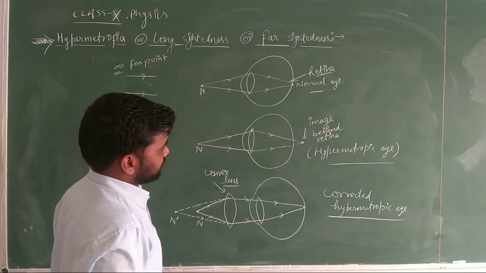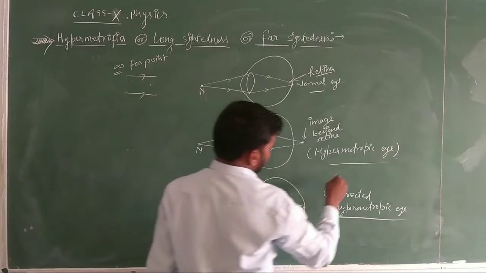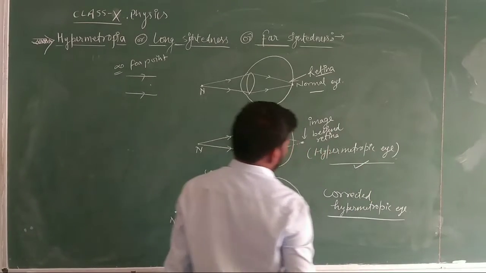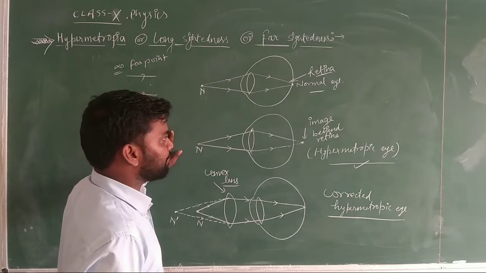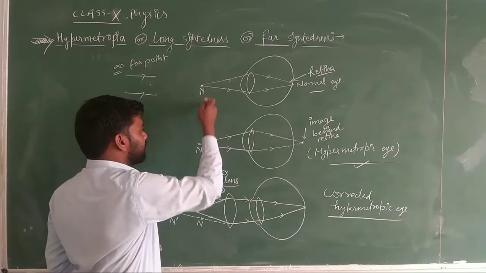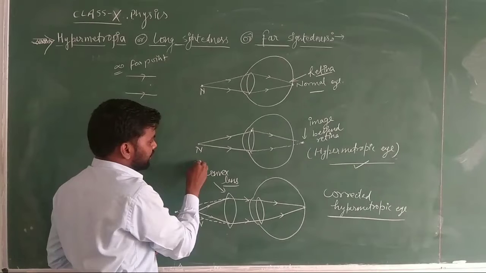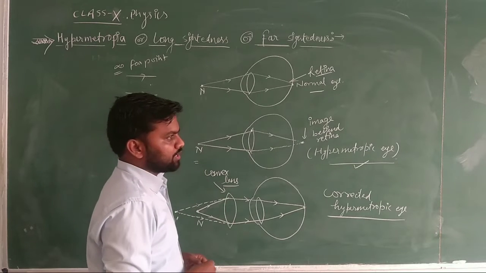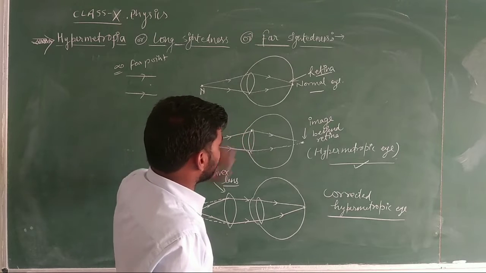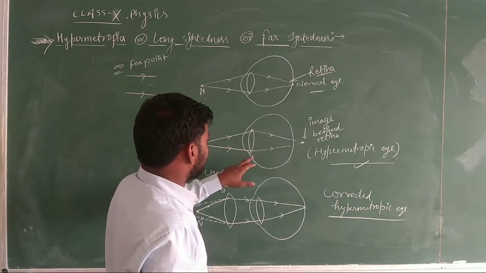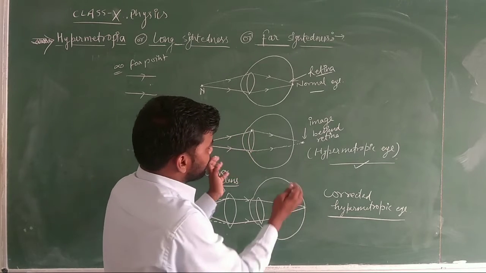Now the next is, here I have shown the hypermetropic eye. It is the defected eye. Now what is happening here? The object is at the same distance. It is the near point of the object. But we have read the two causes. Number one cause was the low converging power of the lens, and second was that the eye became small.